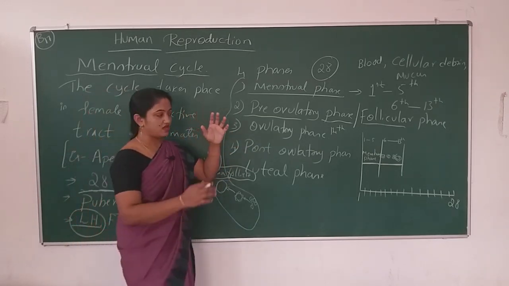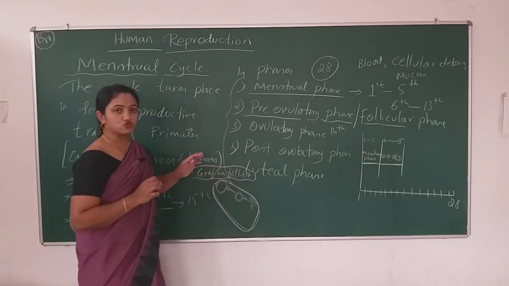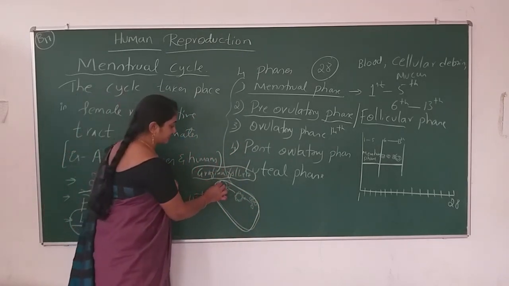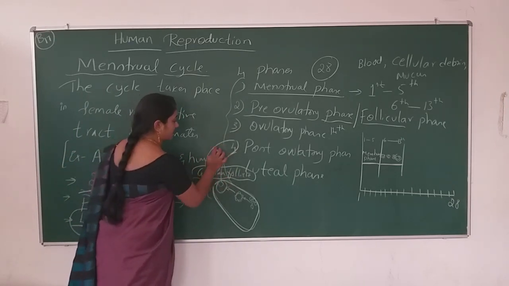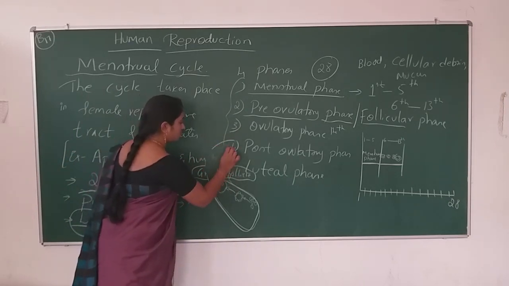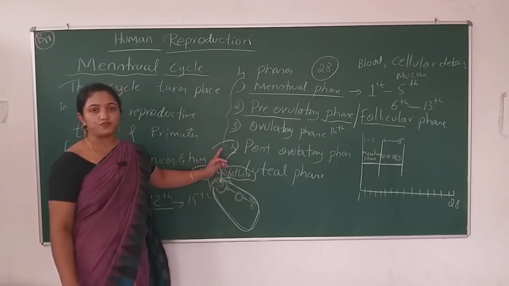Ovulation means that inside the ovary, the secondary oocyte comes out from the ovary and moves or enters inside the fallopian tube.